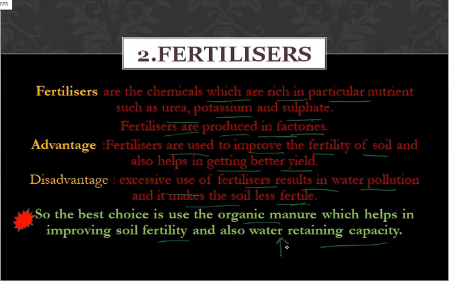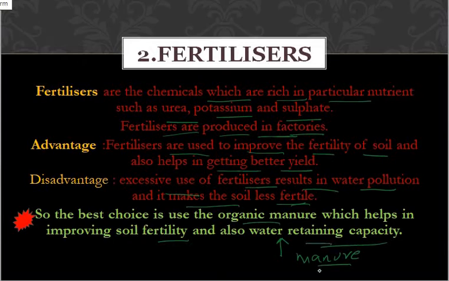Water retaining capacity. See, if you water the plant, the roots of the plant should hold the water in it, right? That water retaining capacity will be increased if you add manure to the soil. This is the meaning of that, okay?